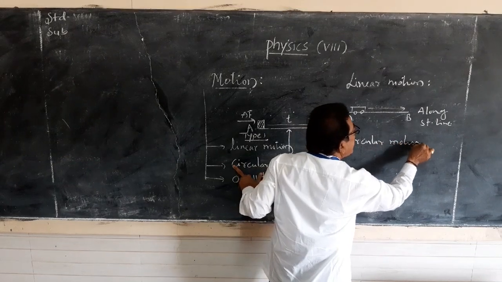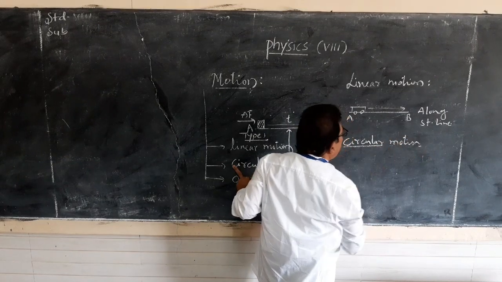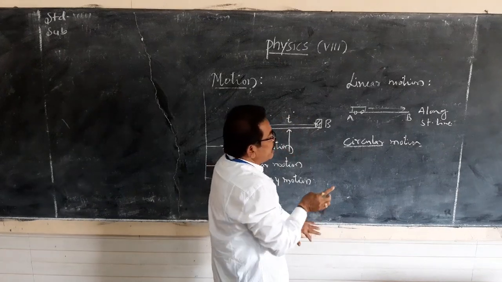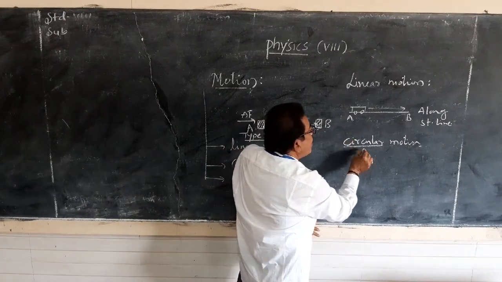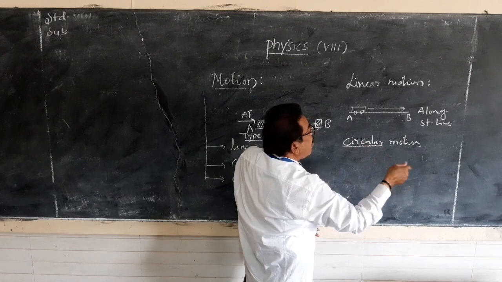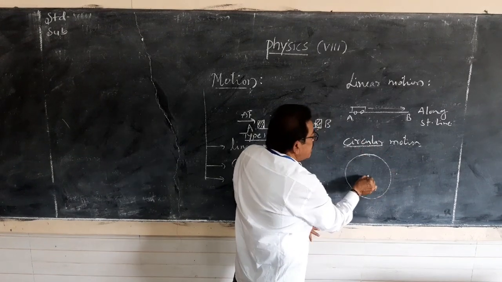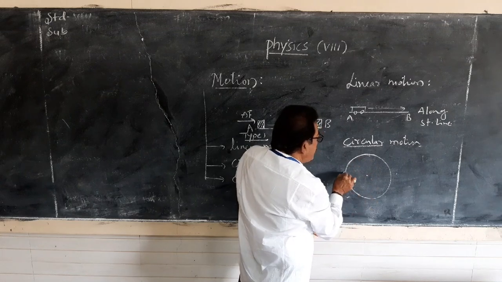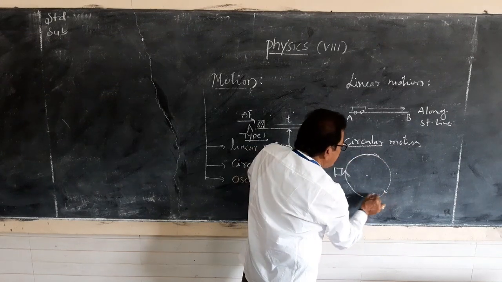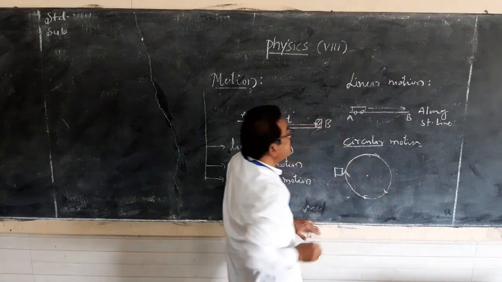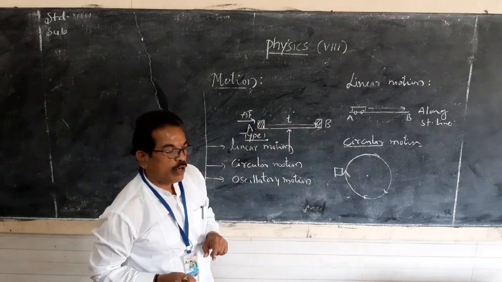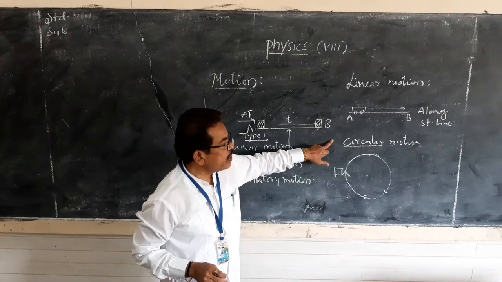See, the word circular itself tells you that it is the motion of an object moving along a circular path. For example, this one is the circle, this one is the center, and I have kept an object here. If it moves along the circumference of this circle, I will say this is circular motion. How can we define circular motion?